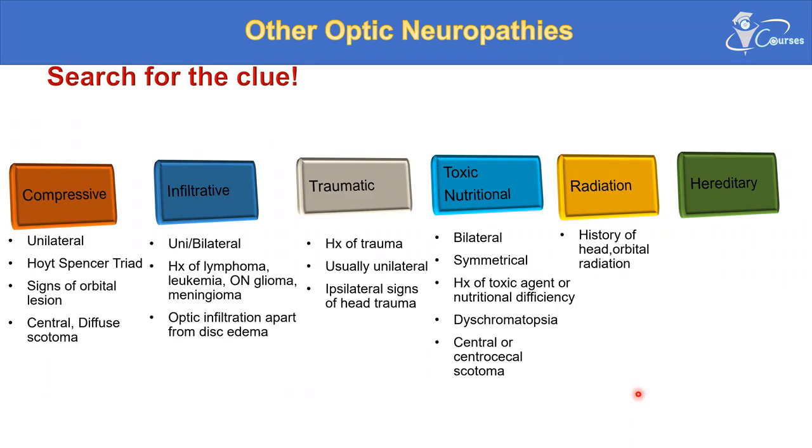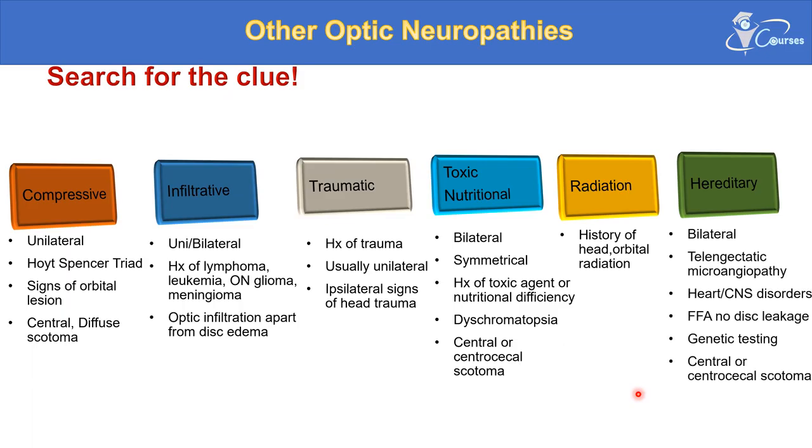For radiation, there will be a history of head or orbital radiation. This will result in radiation retinopathy and radiation optic neuropathy. Hereditary optic neuropathies will be bilateral. The patient will have telangiectatic microangiopathy, especially in Leber hereditary optic neuropathy. The patient will show peripapillary telangiectasia. There will be heart and CNS problems, and the fluorescein will show no disc leakage, which differentiates these telangiectasias from new vessels on the optic disc. Genetic testing will confirm the diagnosis, and those patients as well can show central or centrocecal scotoma.